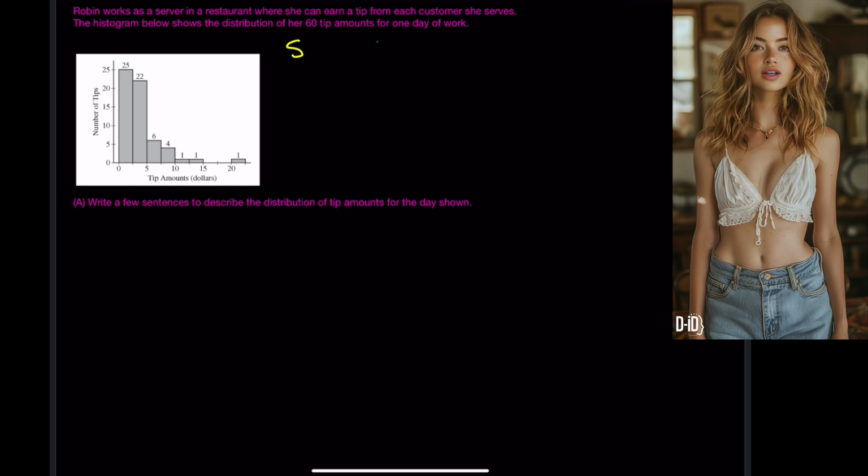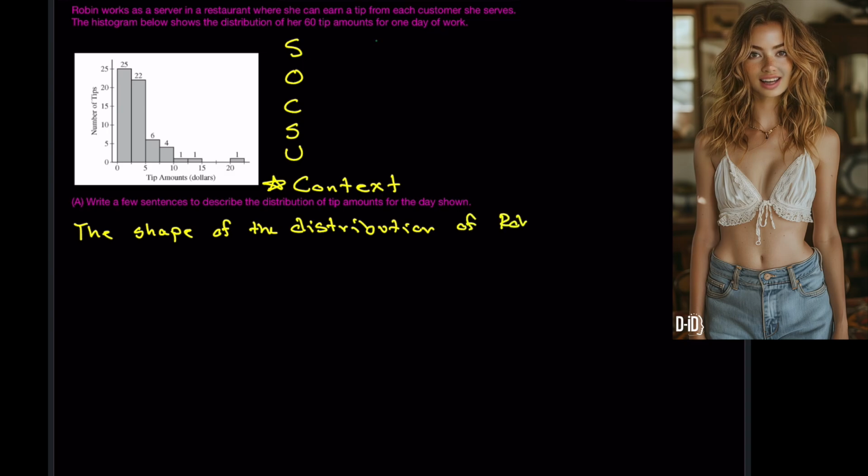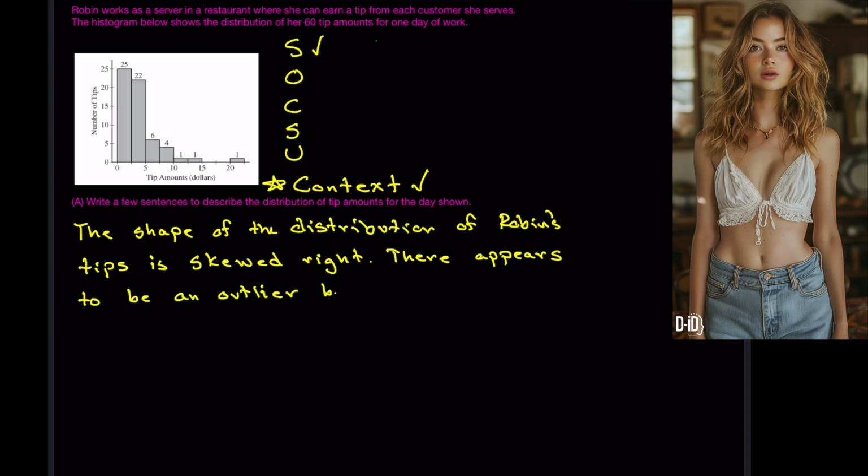Let's take a look at a question pertaining to a one-variable distribution. Remember, we are going to make sure we touch upon shape, outliers, center, spread, and anything unusual or unique while also including context. Robin works as a server in a restaurant where she can earn a tip from each customer she serves. The histogram below shows the distribution of her 60 tip amounts for one day of work. Write a few sentences to describe the distribution of tip amounts for the day shown.